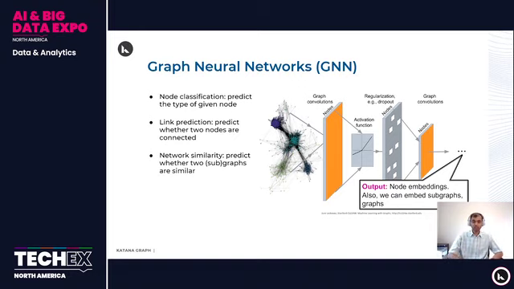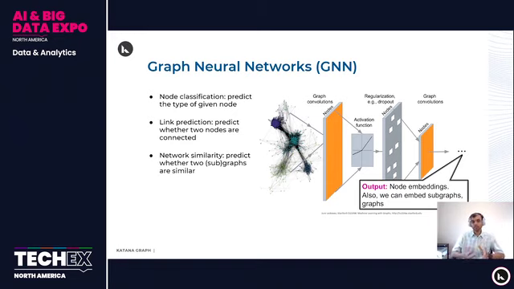Similarly, for a graph, we can define a graph convolution, where for a given node, it will look at all its neighbors, the nodes which share edges with that node, and we do a convolution based on those nodes. The difference with respect to an image is that every cell in an image has the same number of neighboring cells, whereas in a graph, each node might have a different number of edges. So the graph convolution is slightly different.